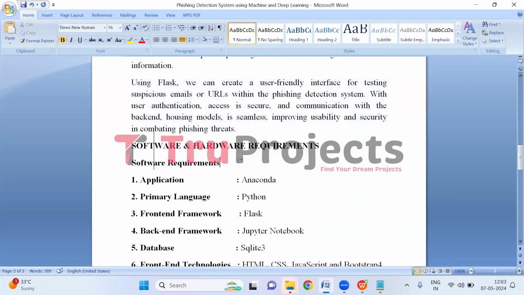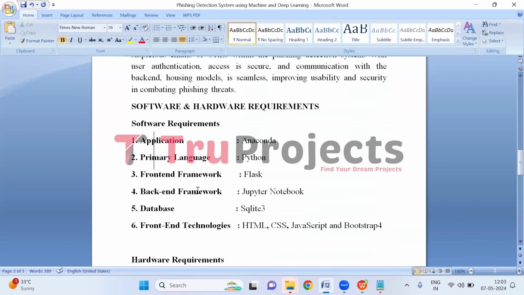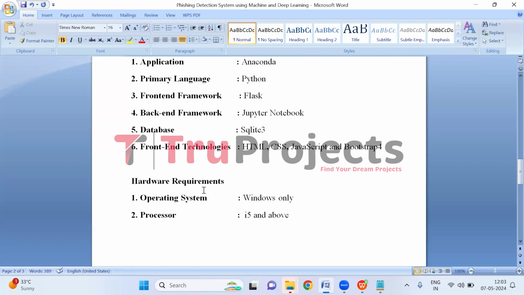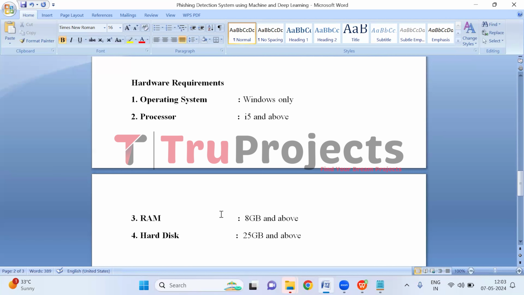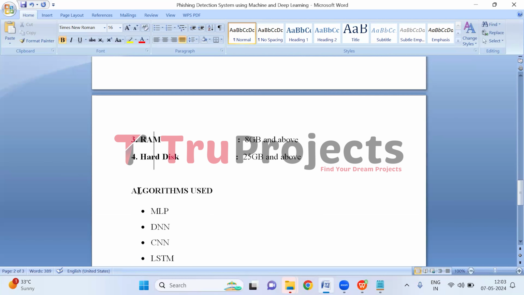To implement this project, we need software and hardware requirements. Software requirements of the project are: application is Anaconda, primary language is Python, front-end framework is Flask, backend framework is Jupyter Notebook, database is SQLite 3, and front-end technologies used in the project are HTML, CSS, JavaScript, and Bootstrap 4. Hardware requirements of the project are operating system of Windows, processor of Wi-Fi and above, RAM of 8 GB and above, hard disk of 25 GB and above.